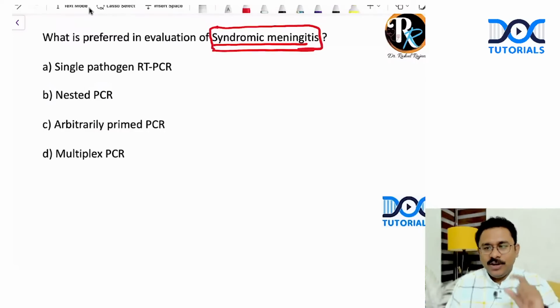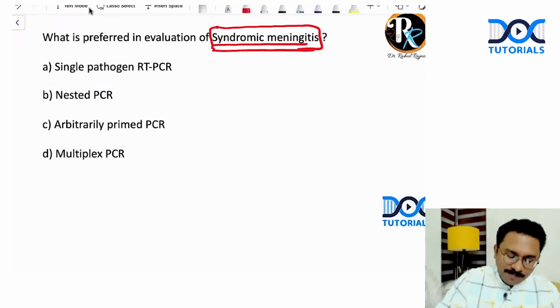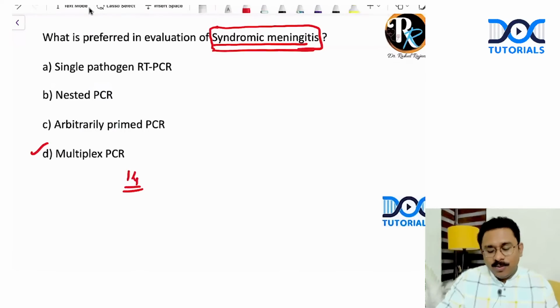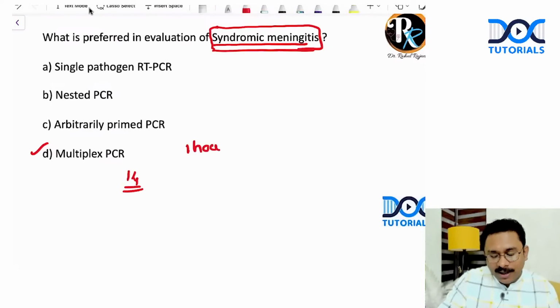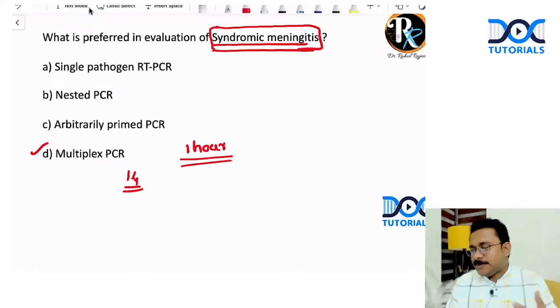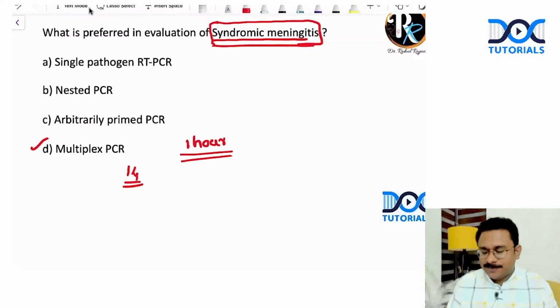Now, when you send the CSF sample for evaluation, here you have multiple pathogens in mind, like bacteria, viruses. So rather than testing for each of them, if you can test for all these together, that is called a multiplex PCR. You can test for almost 14 pathogens, including bacteria and viruses, and you can get the result in almost 1 hour. Okay, so you've got various panels for that. That is called a multiplex PCR, right?